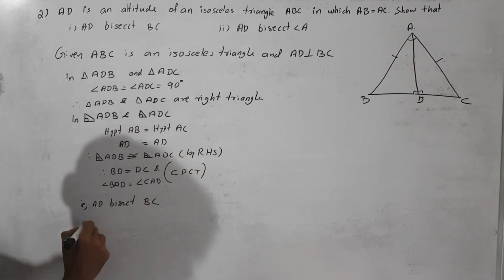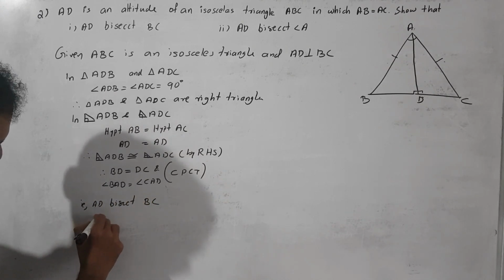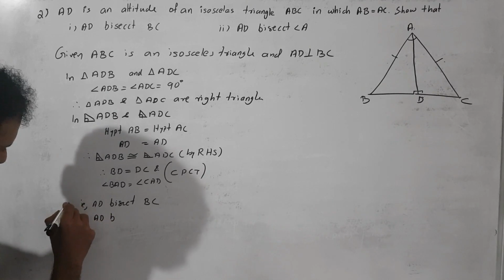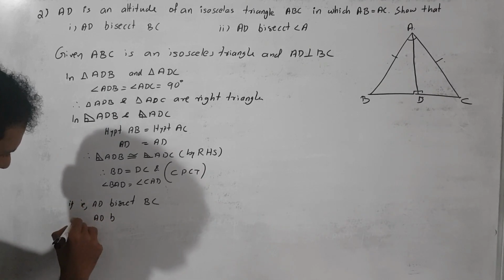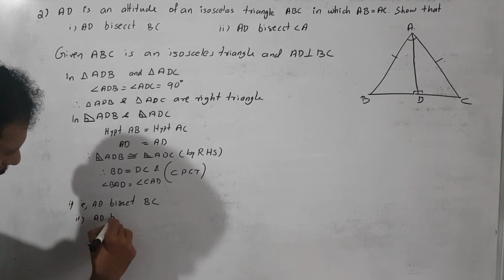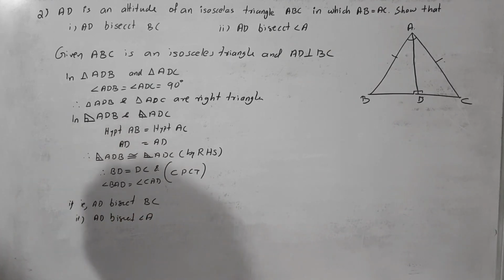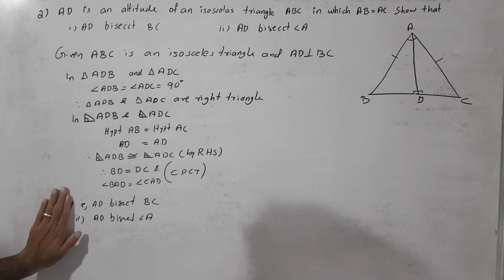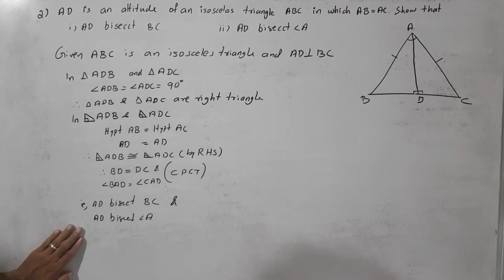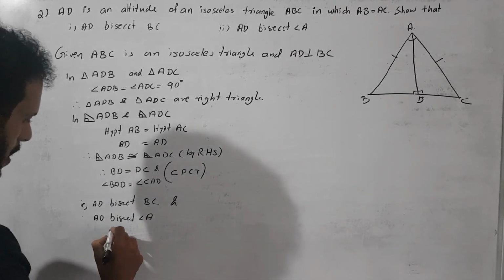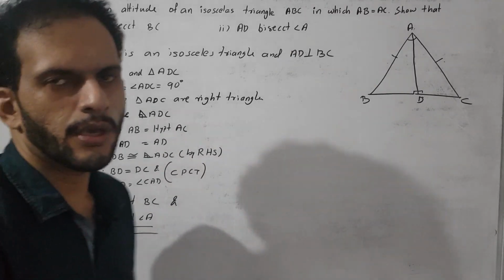Correct? That is the first one. Second one, AD bisects angle A. Therefore AD bisects BC and AD bisects angle A. Okay, so we proved it here.